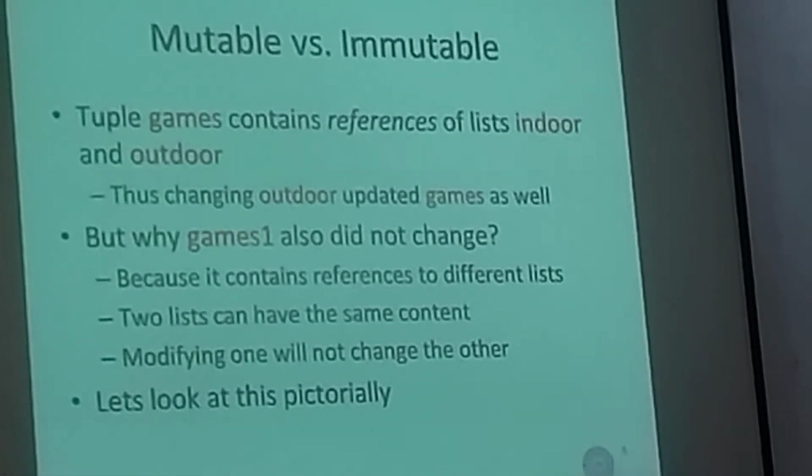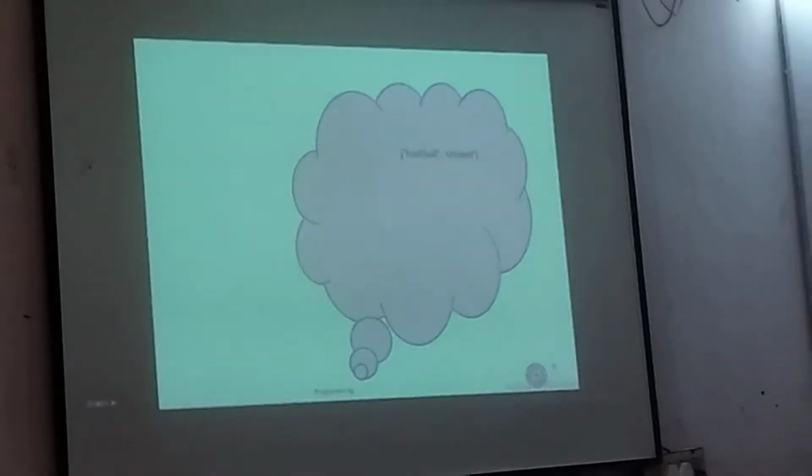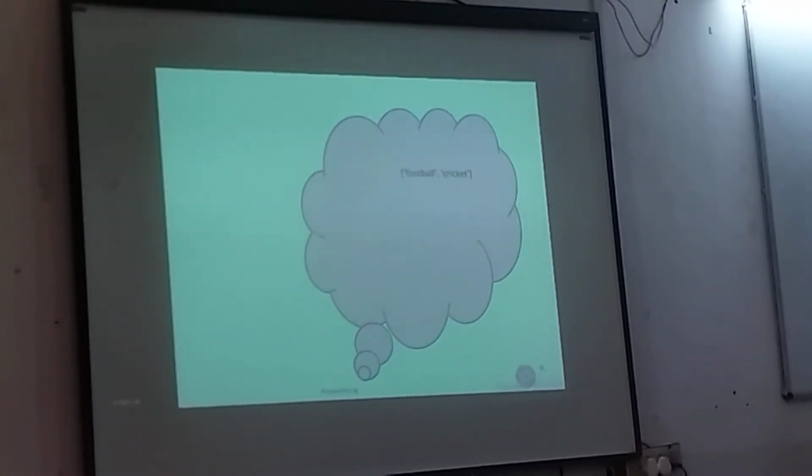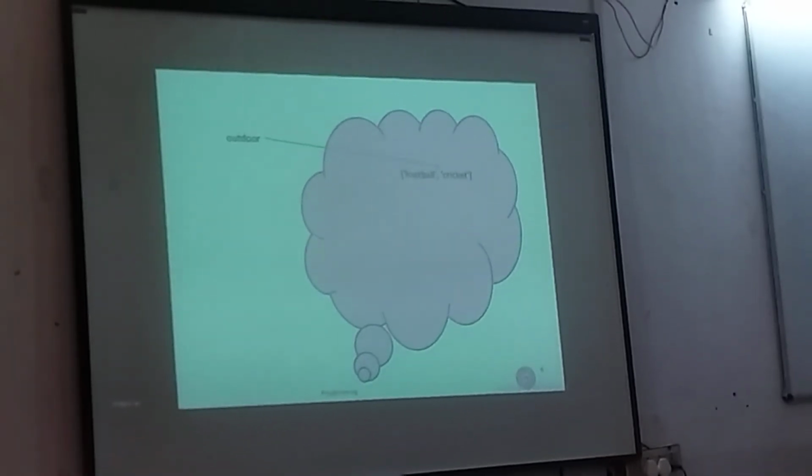So let's look at this pictorially. This cloud shows the memory of your computer system. When we set list football cricket, we reserved some space in this memory and put this content football and cricket, and when we assign this to a list called outdoor, we really are just saying that the name outdoor holds the address where this list is stored.